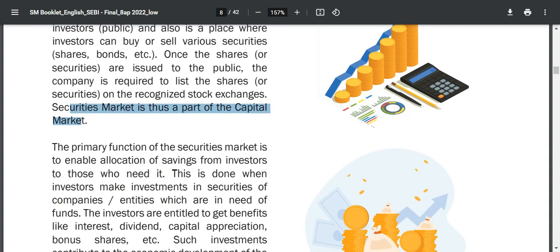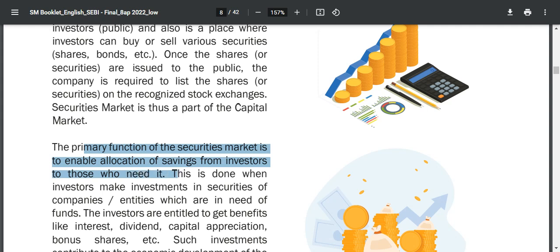Next, the primary function of the securities market is to enable the allocation of savings from investors to those who need it.